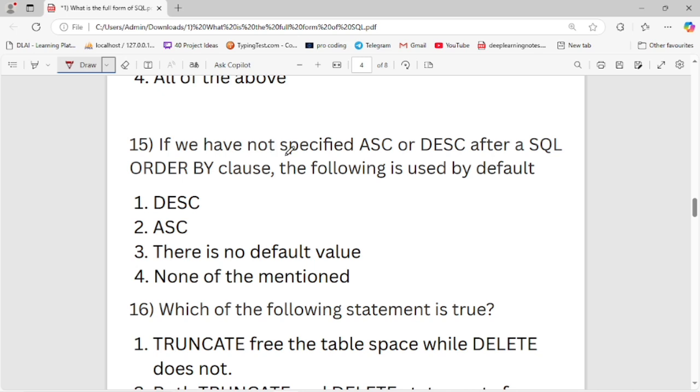If we have not specified ASC or DESC after a SQL ORDER BY clause, the following is used by default.